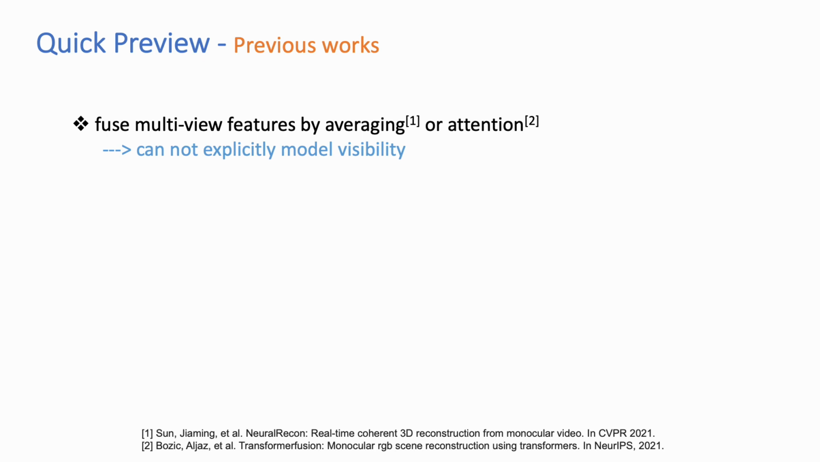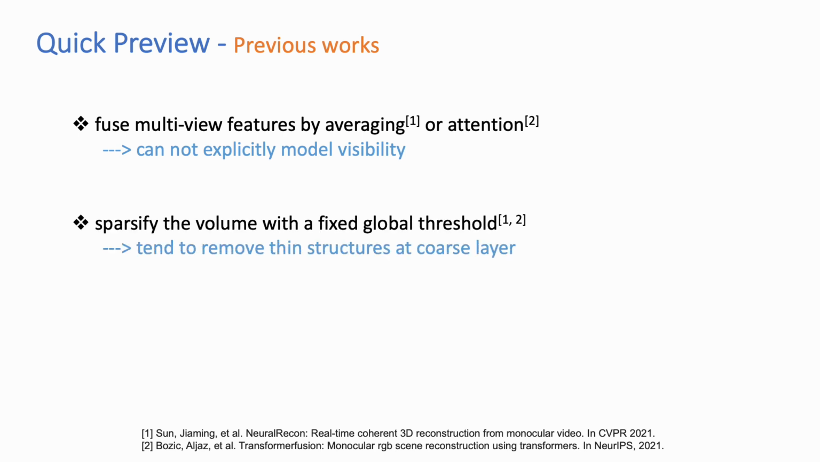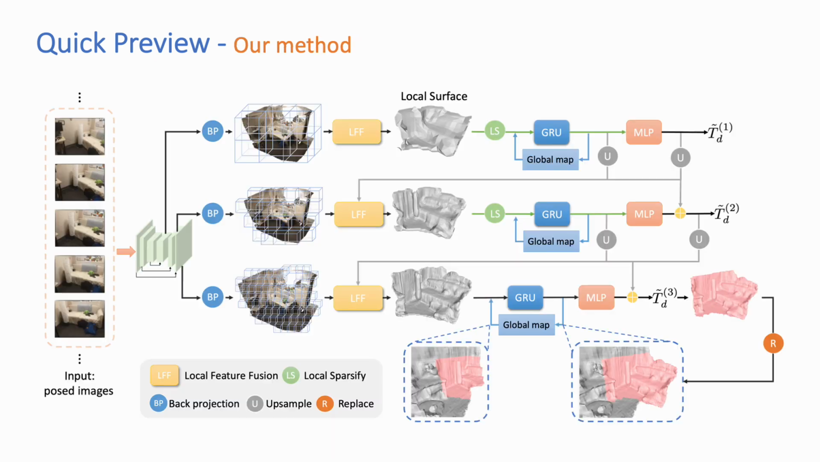Previous methods use multi-view features either by averaging or attention, which cannot explicitly model the visibility. In addition, they sparsify the volume with a fixed threshold that tends to remove scene structures at the coarse layer. In this paper, we propose a new pipeline to solve these problems.